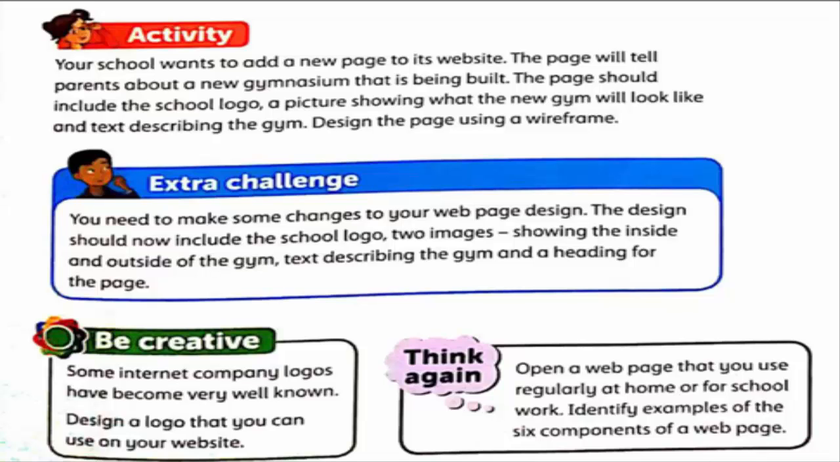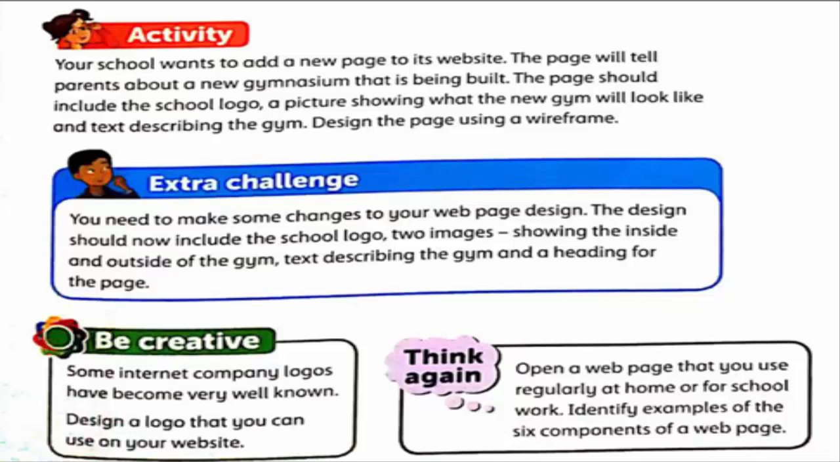Now there is an extra challenge. You need to make some changes to your web page design, and the design should now include the school logo, two images showing the inside and outside of the gym, text describing the gym, and a heading for the page. So they have given you all the information about what they want in the web page. So you have to create that type of web page. Now there is a dialog box. Be creative. Some internet company logos have become very well known. Design a logo that you can use on your website.